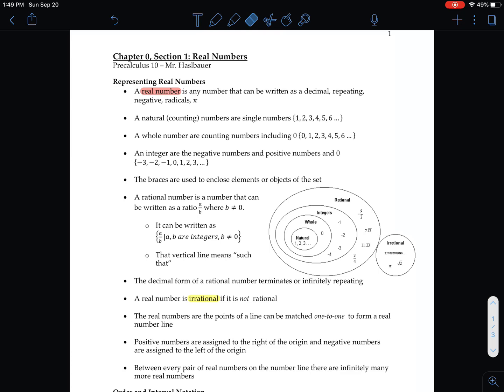Repeating, negative, radicals, rational numbers, fractions, everything. So that's this entire group. Not only the natural, the whole, the integers, the rational, irrational, it's everything. It encompasses all of those categories.